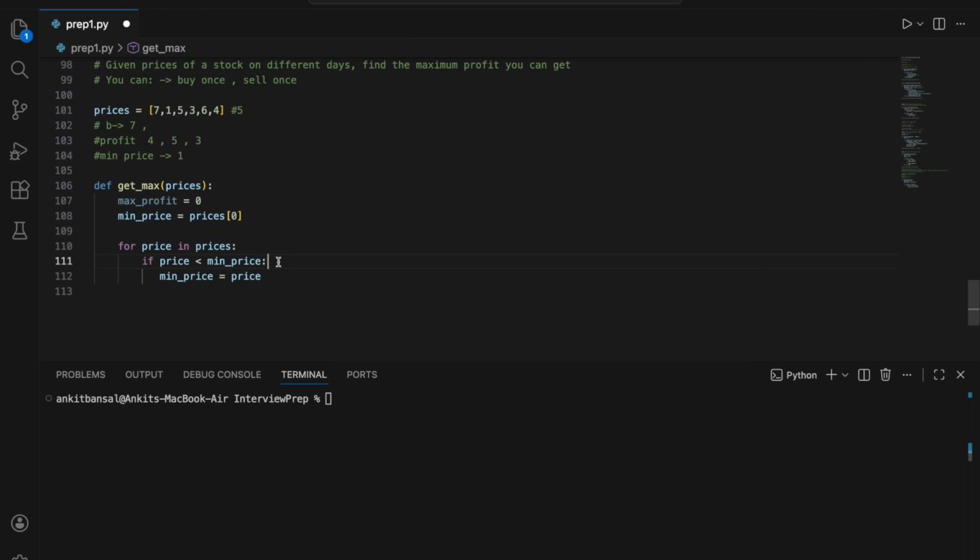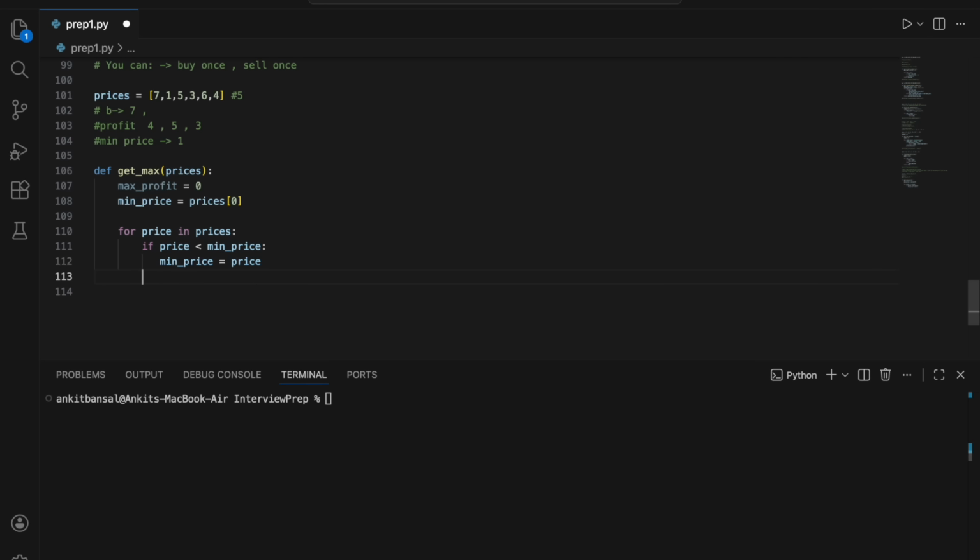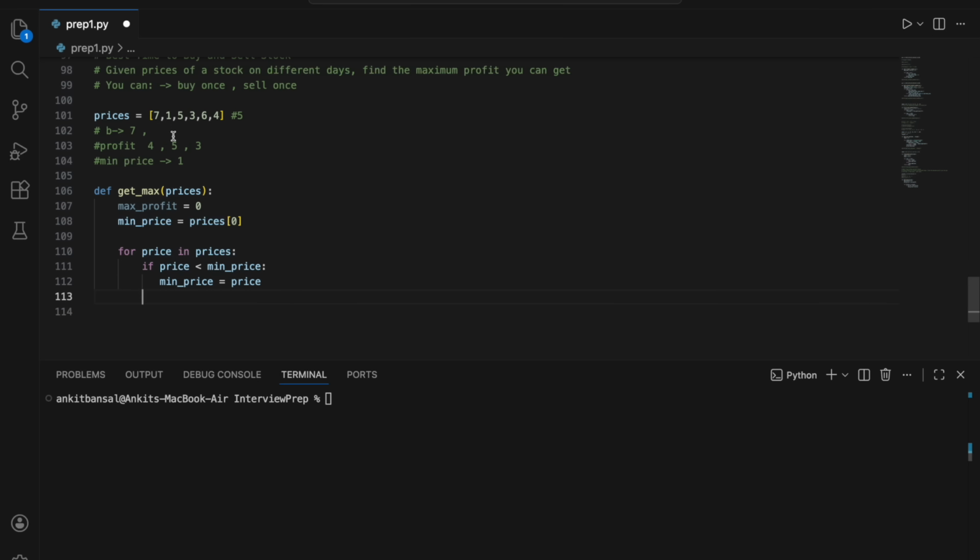So every time I'm going left to right from day 1, day 2, day 3, I'm just checking what is the minimum price I could have bought it at. That is one thing. Now second thing, at every iteration I also need to check the profit, right? So I will calculate my profit.